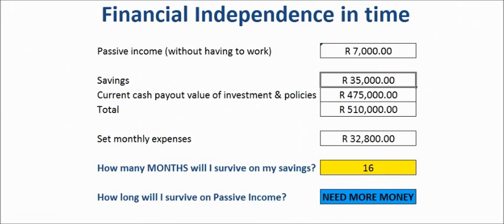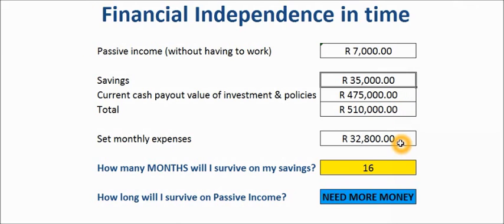Then if we look at your financial independence, you've got a passive income between your rental income and share, interest, trade, and all those things, about 7,000. If you look at your savings, you've got about 35. It's all the information we have populated. Current cash, that's now your policies, your pension and everything, would be 475 you could cash in today. Those two combined is 510.